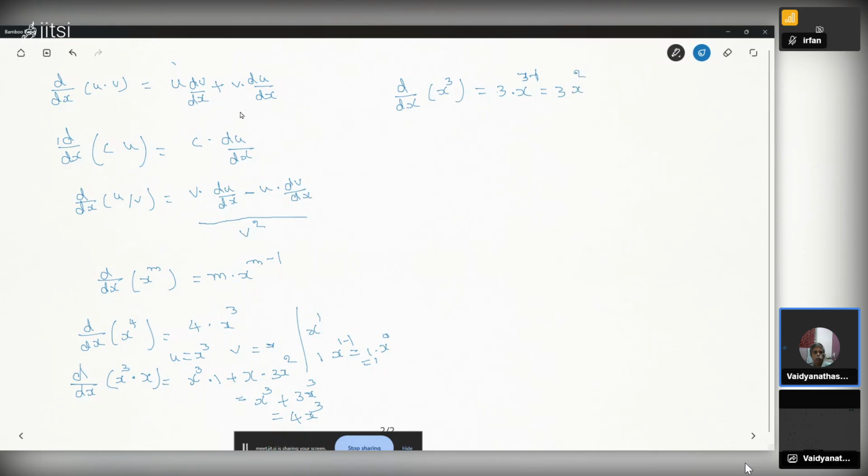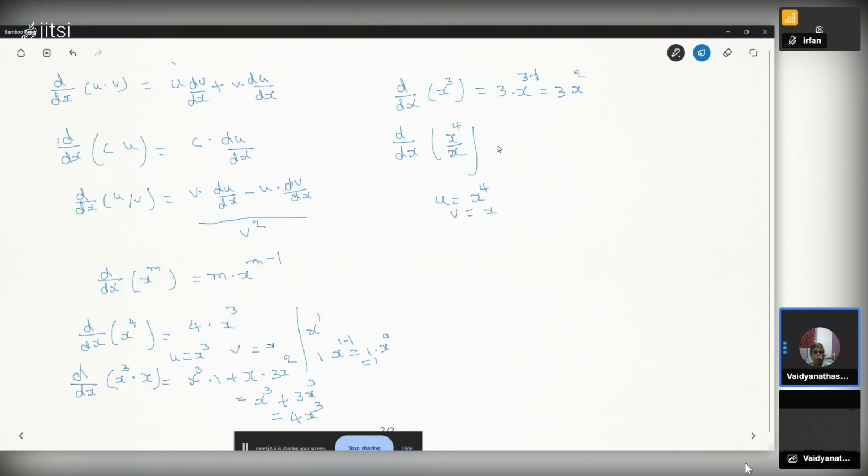The same thing we will apply with the u by v rule. d by dx of x cubed, which is x power 4 divided by x. So u is x power 4 and v equals x.